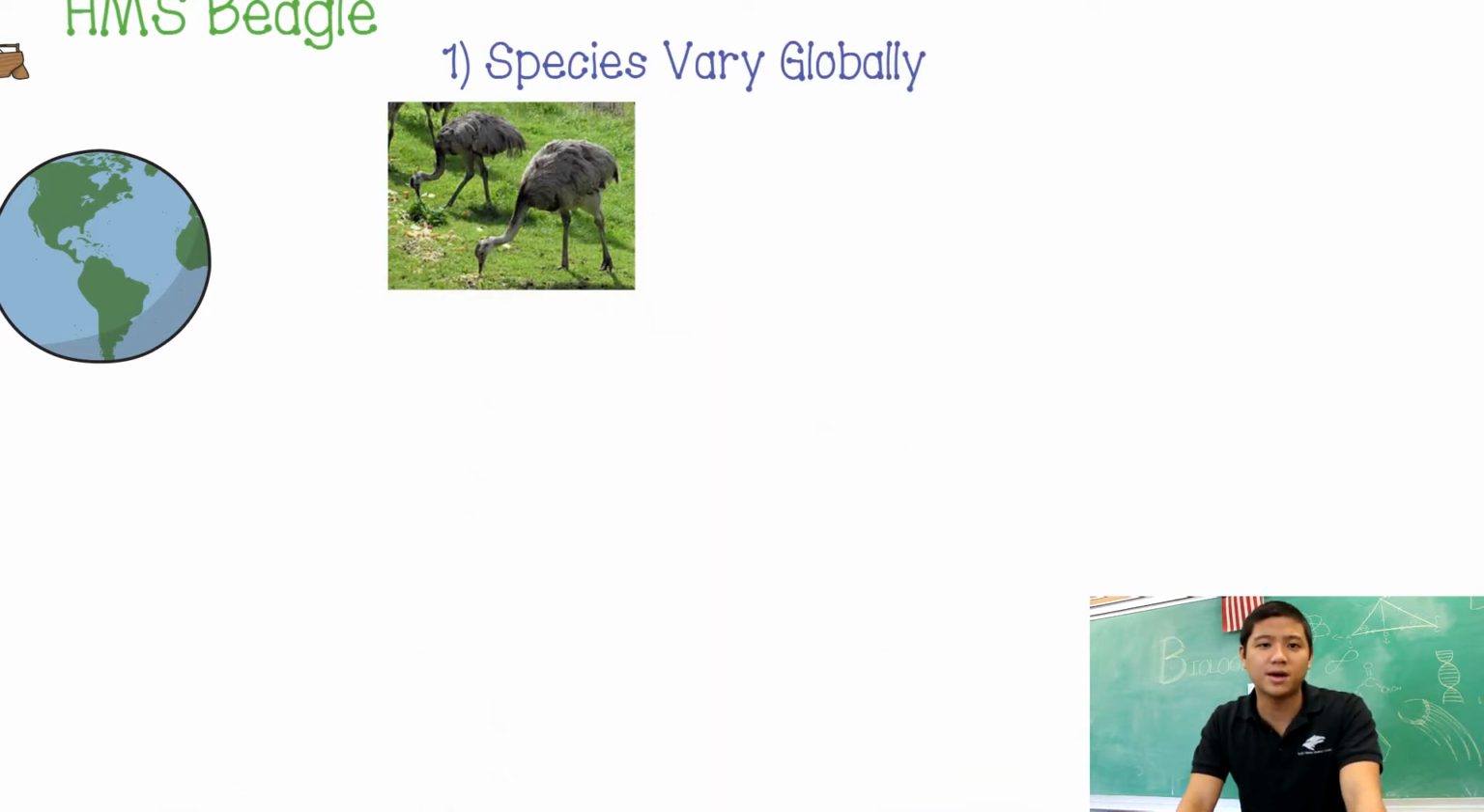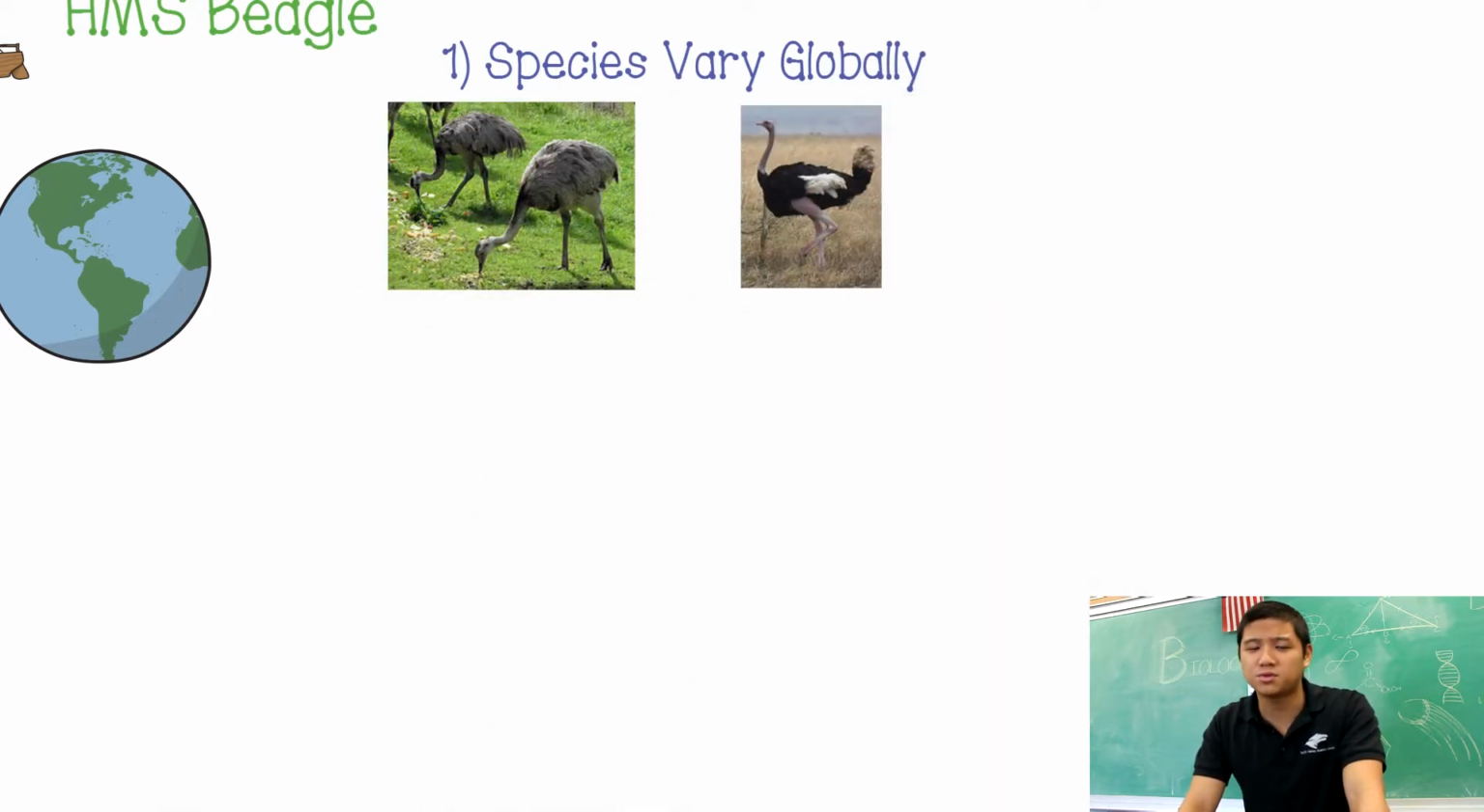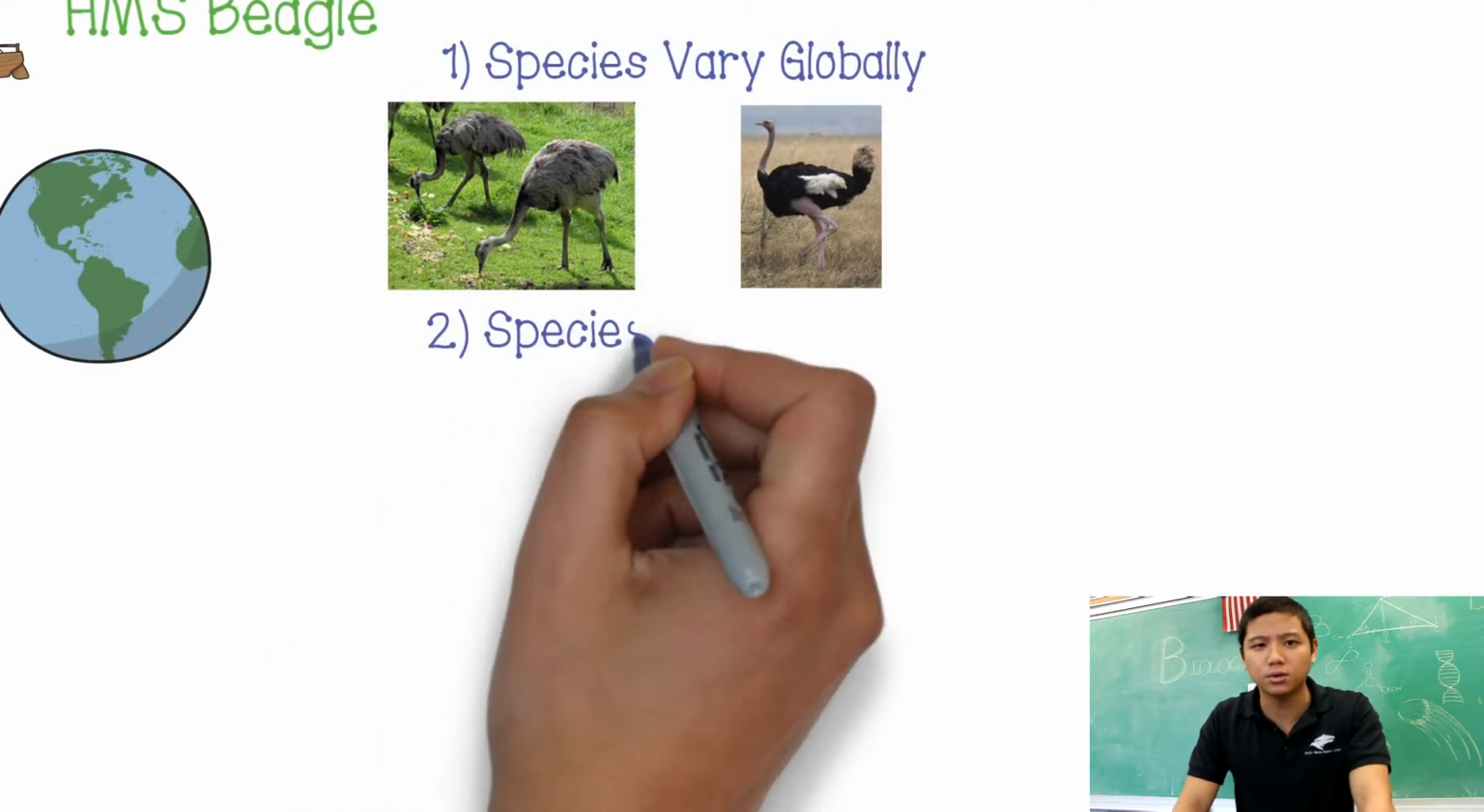For example, he found a bird called the rhea, which was very similar to another bird which existed in Africa, the ostrich. But the rhea was found in South America, and the ostrich was found in Africa. And he was wondering how this came about. He also found differences locally, at the local level.